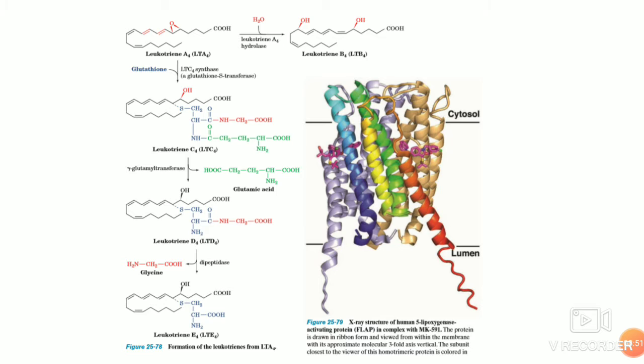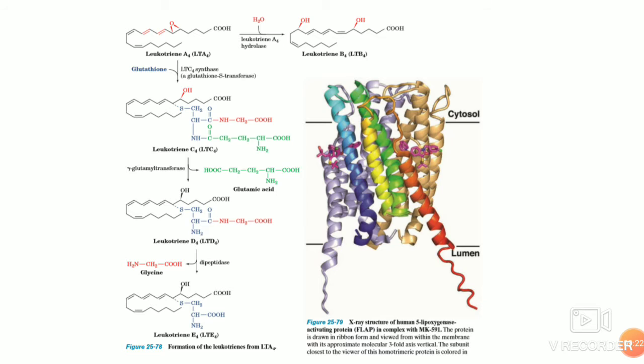LTA4 can also be hydrolyzed to leukotriene B4, which is a potent chemotactic agent that attracts the motile cells involved in attracting certain types of white blood cells to fight infection. Various inflammatory and hypersensitivity disorders are associated with elevated levels of leukotrienes.